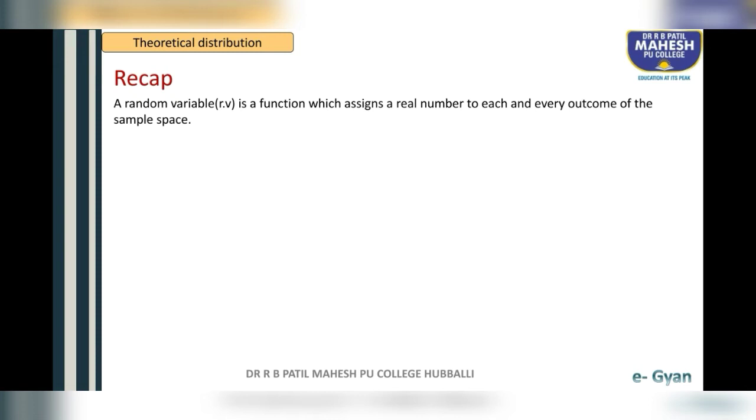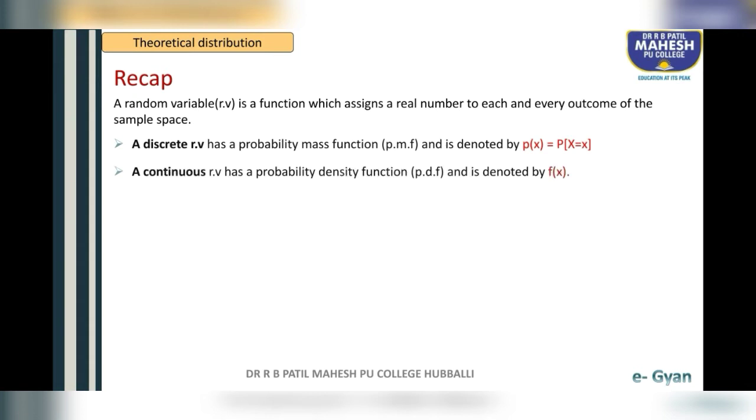A random variable is always denoted by capital X. A discrete random variable has a probability mass function, in short PMF, denoted by P of X is equal to capital P of X is equal to x. A continuous random variable has a probability density function, in short PDF, and is denoted by f of x.